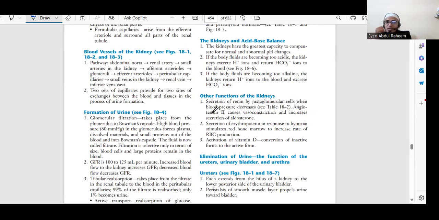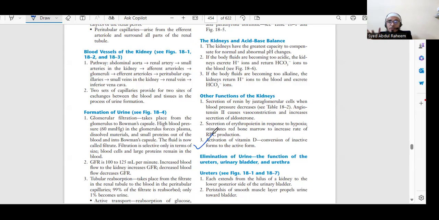Whenever the BP decreases, renin is released and angiotensin 1 will convert into angiotensin 2. It will cause vasoconstriction of the blood vessels and increase the secretion of aldosterone to reabsorb sodium. And the third function of the kidney is to activate vitamin D.